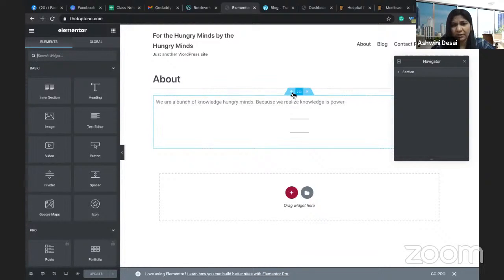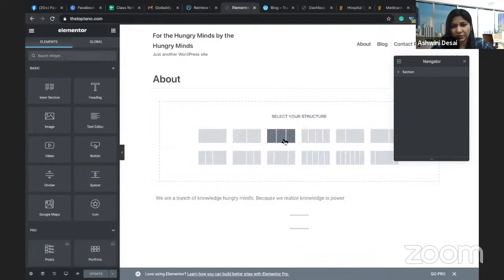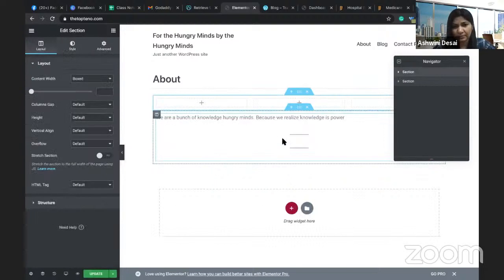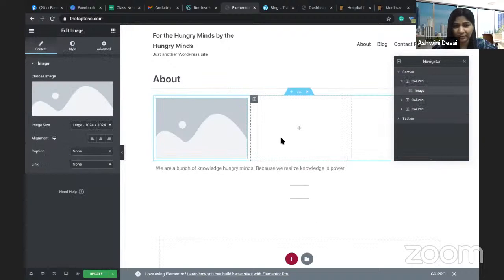If you see, there are all these sections you can create. You can even click on these sections and create three part sections like this. You can create two part sections like this. Then go and add elements to this, like image. So then it becomes a very drag and drop kind of facility to develop a website.